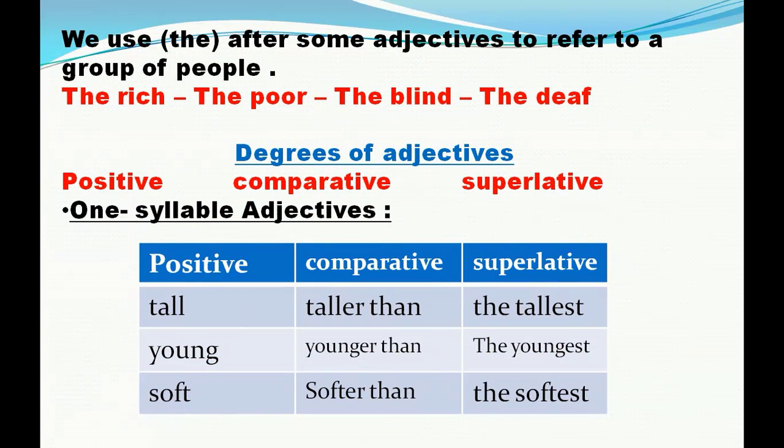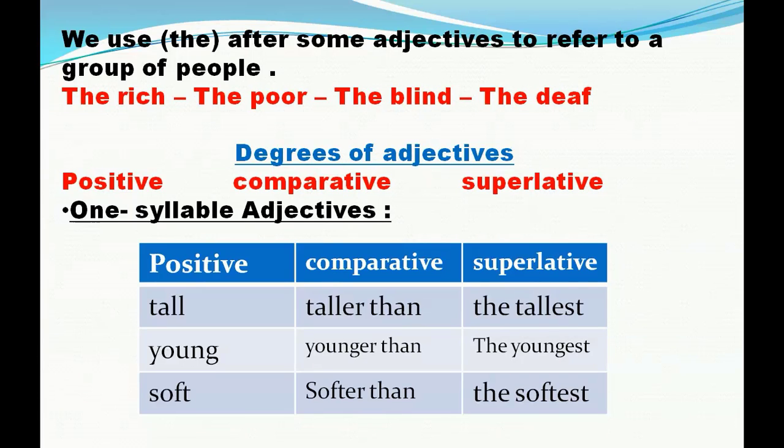We use the before some adjectives to refer to a group of people. For example, the rich. Rich is an adjective. When we put the before this adjective, I don't mean only one person, but I mean a group of people who are rich. Also the poor, I mean a group of people who are poor. The blind, the deaf. Now let's go to degrees of adjectives.